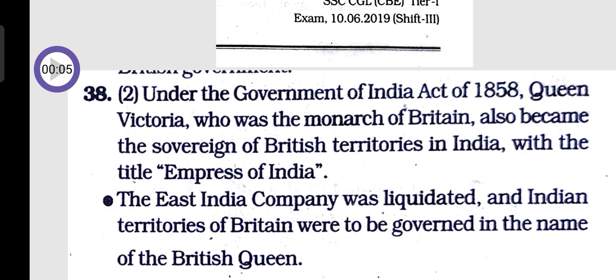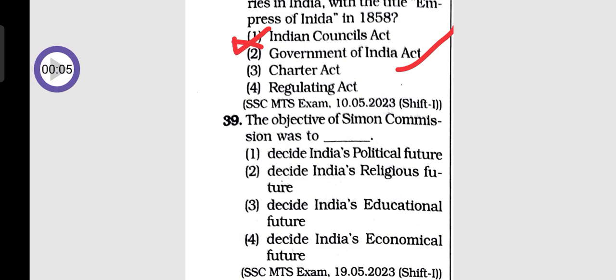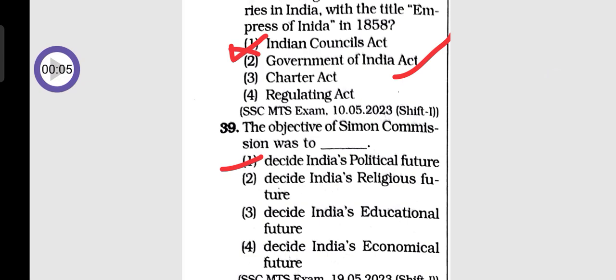Question number 39. The objective of Simon Commission was to: option 1, decide India's political future; option 2, decide India's religious future; option 3, decide India's educational future; option 4, decide India's economical future. So the answer is option 1, decide India's political future.